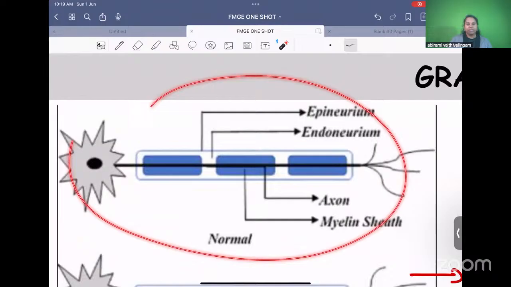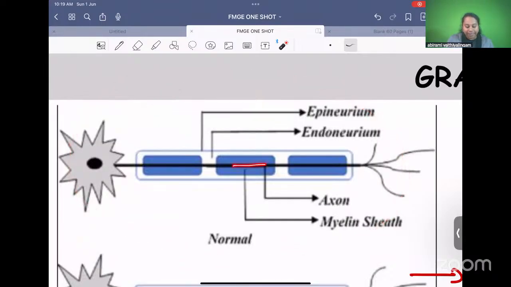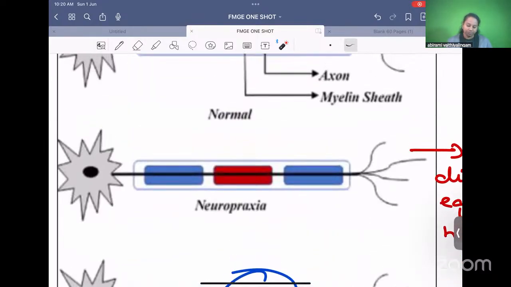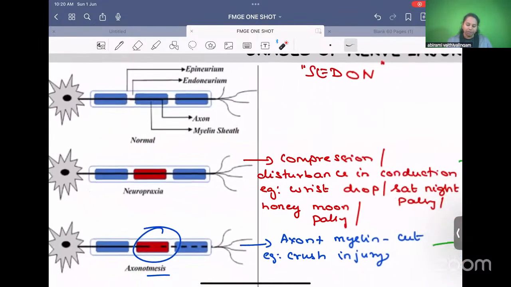This is a normal neuron. The black line that you see in the center is the axon. Around the axon, this blue color covering is the myelin sheath. And over that, you can see the layers, endoneurium and epineurium. Inner endoneurium, outer epineurium. In between endoneurium and epineurium, we have the perineurium. Now, the first image is a normal neuron. Nothing has been damaged. Now, the second one, neuropraxia.